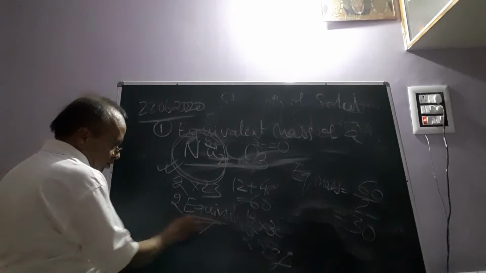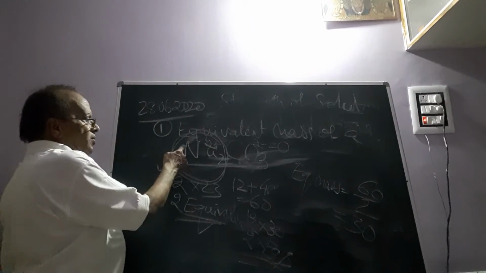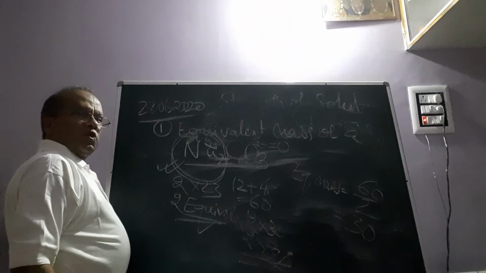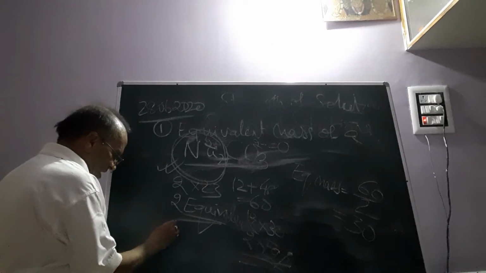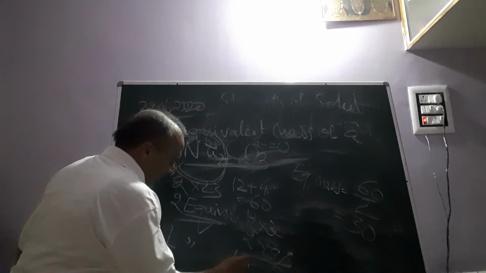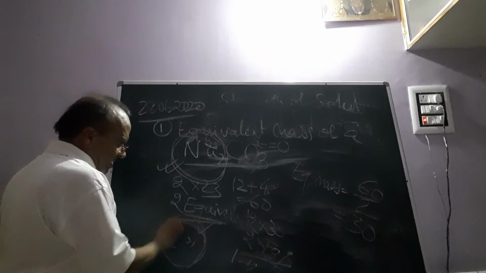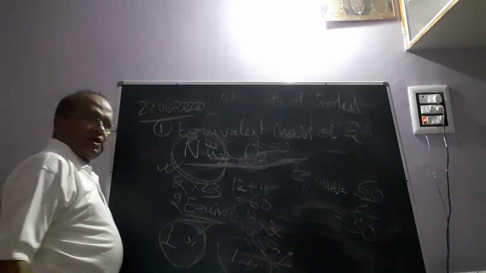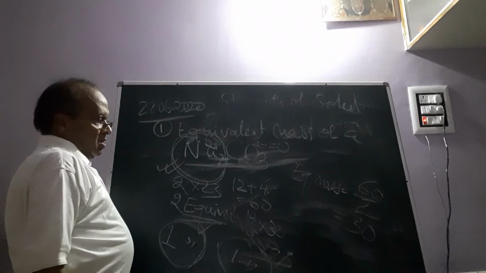2 equivalents of sodium combined with 2 equivalents of carbonate to form 1 molecule of sodium carbonate. So when we simplify mathematically, it will be 1 equivalent, and again 1 equivalent. So 1 equivalent of a cation combines with 1 equivalent of an anion to form a compound.